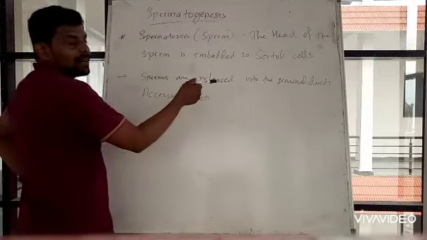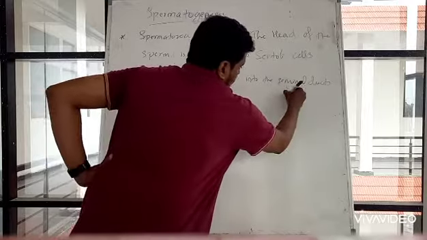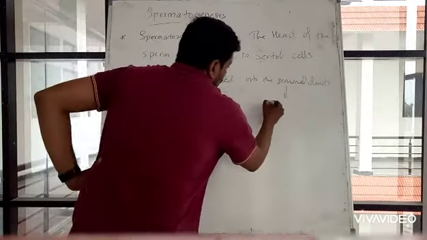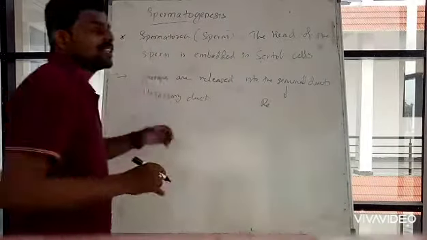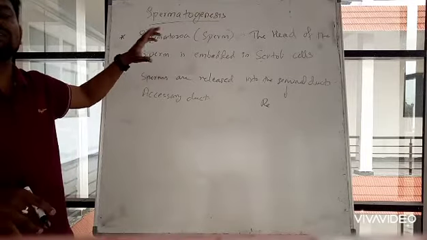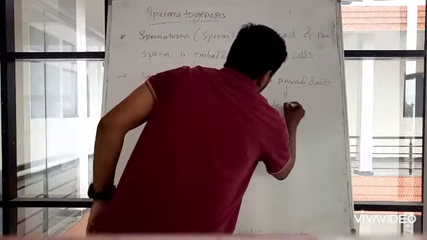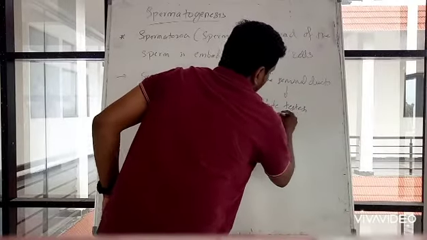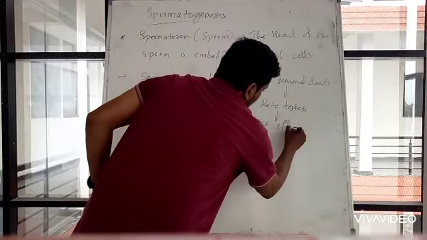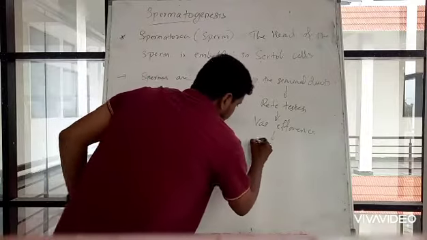From these seminal ducts, the sperms will travel to rete testis. We have already studied this process. Rete testis, the duct system of the male reproductive part. Rete testis to vas efferens, then vas efferens to epididymis.